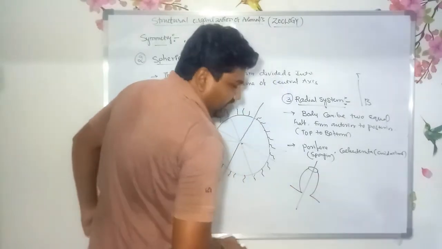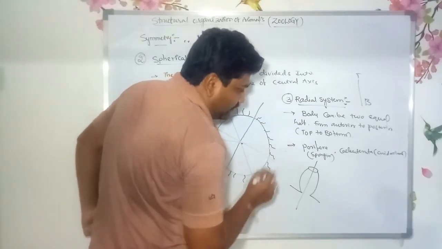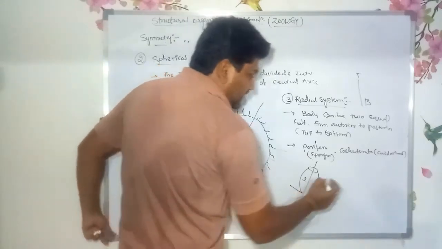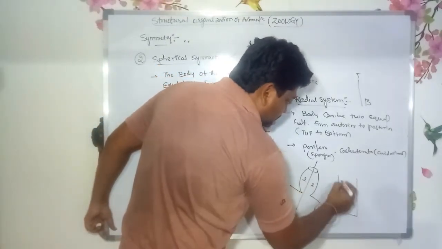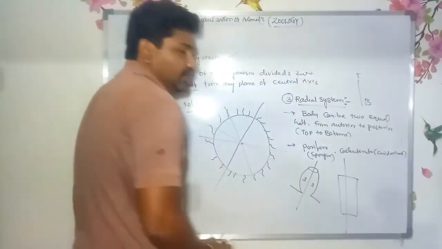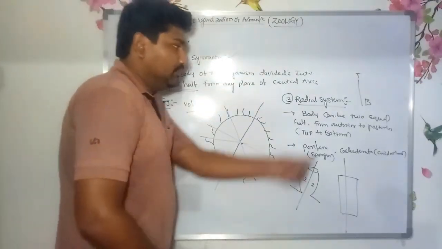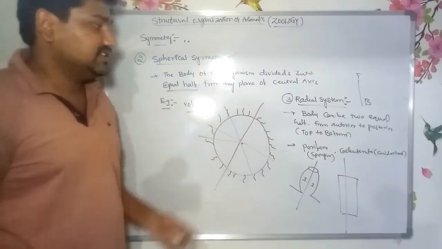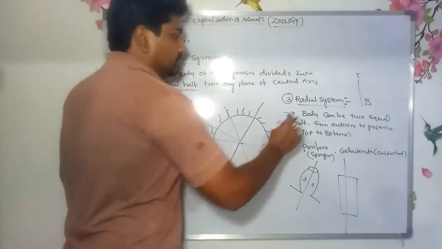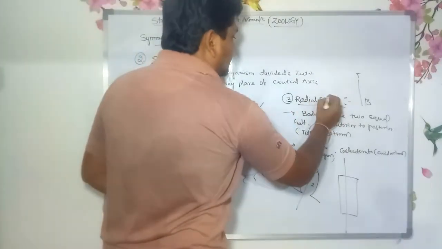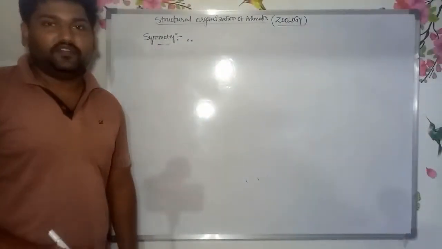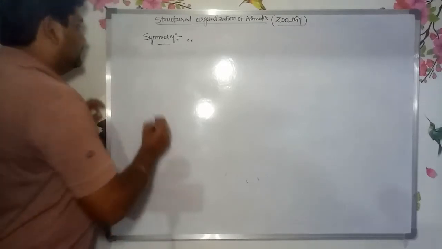If you divide the Porifera, it forms two equal halves. Next one, Coelenterata. It can also be divided into two equal halves from top to bottom. This type of symmetry is known as radial symmetry. The fourth one is bilateral symmetry.